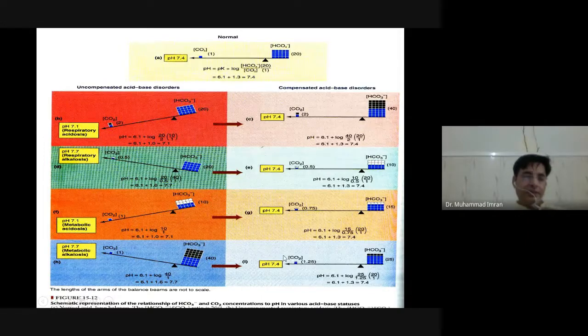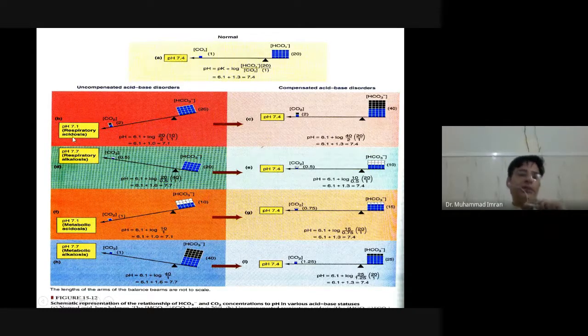Our respiratory center gets depressed, gets less functional. So our body retains more and more carbon dioxide. If more carbon dioxide is retained, it will change into carbonic acid, and it will increase the level of carbonic acid. So the ratio of 20 to 1 is maintained, and the pH is maintained.